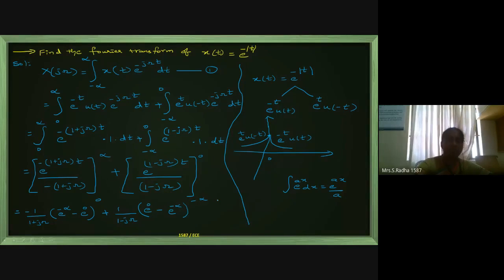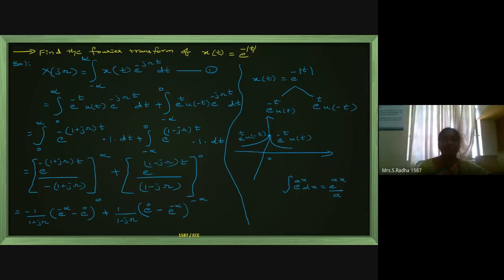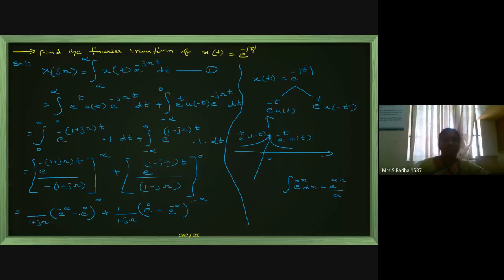Now I am going to simplify this. First term is minus 1 by 1 plus j omega. And we know that e power minus infinite is 1 by e power infinite. E value 2.71, whole power infinite, will be infinite. 1 by infinite is 0. So the first term is 0 minus e power 0, whose value is 1. Plus next we have 1 by 1 minus j omega.